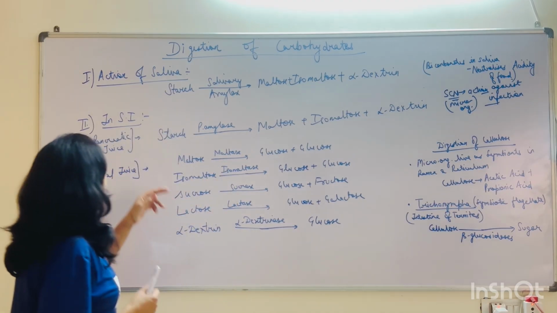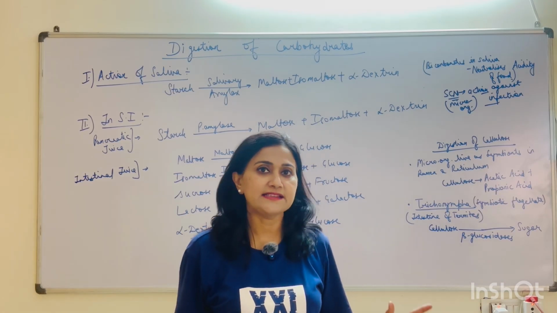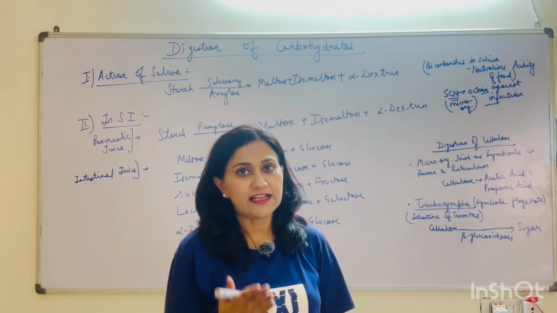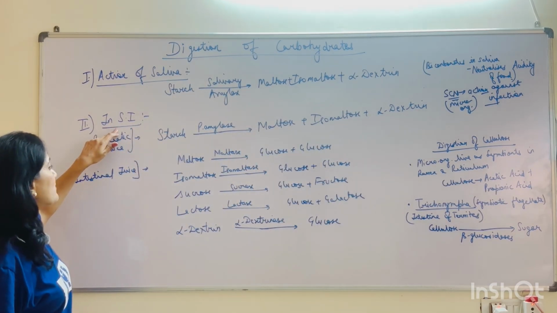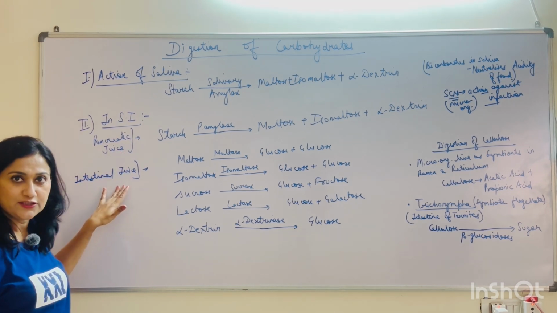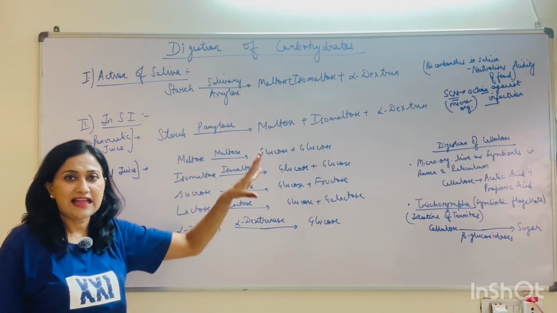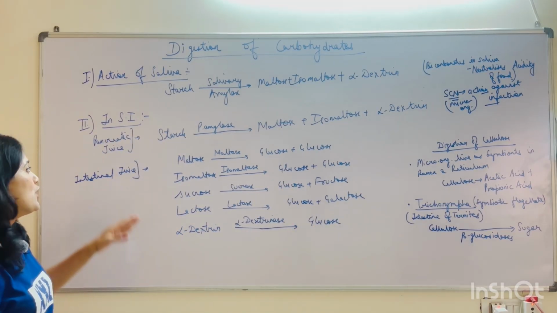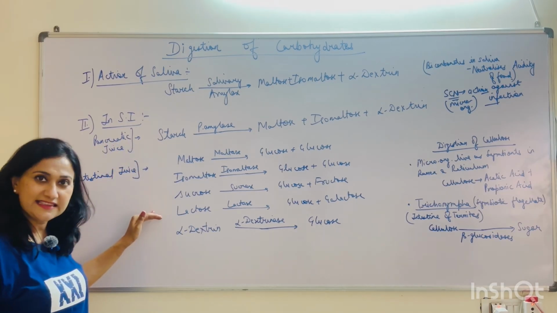Moving further, coming to the stomach, there is not much digestion of carbohydrates in the stomach. The main action of carbohydrate digestion takes place in the duodenum region. In the small intestine, the main role is played by the pancreatic juice and the intestinal juice. I would like to mention here that in the mouth, the action of the saliva acts upon just around 30% of the carbohydrate present in the food. So the major part is digested via the pancreatic juice and the intestinal juice.